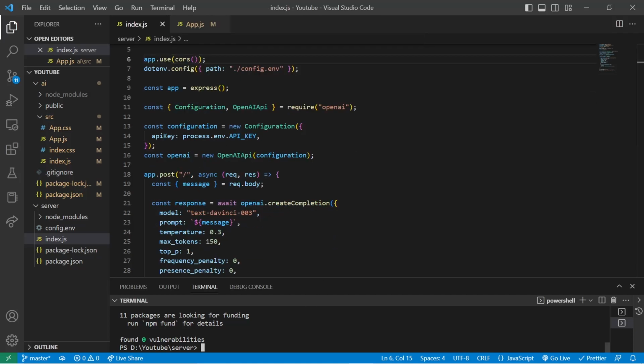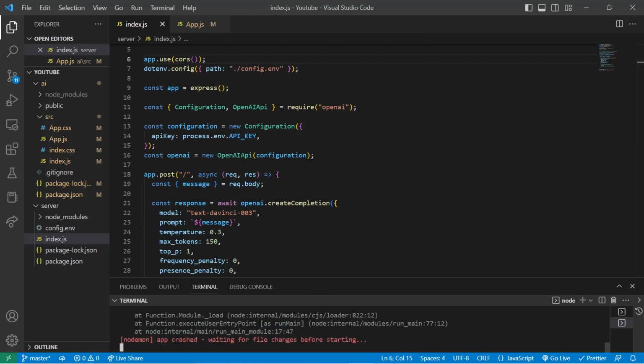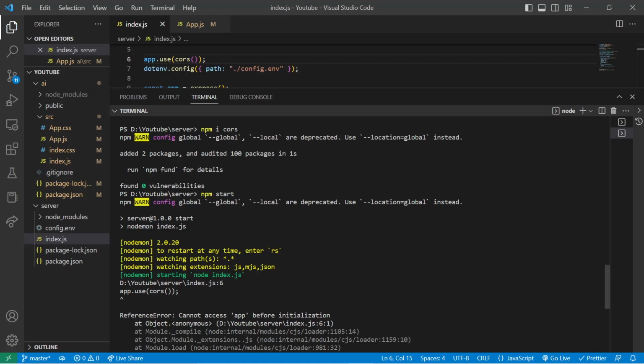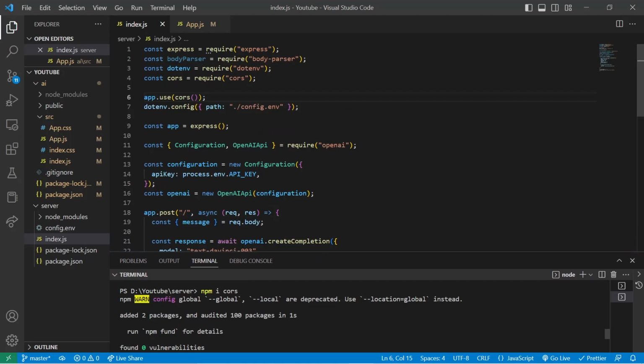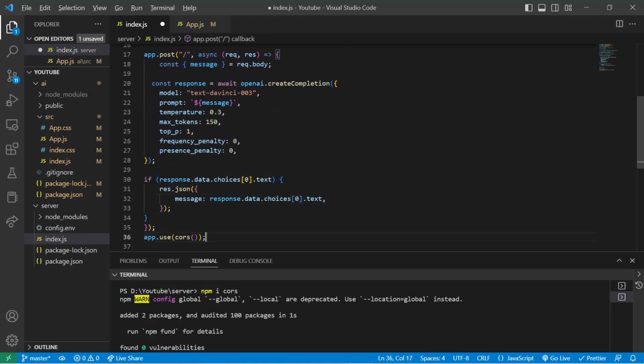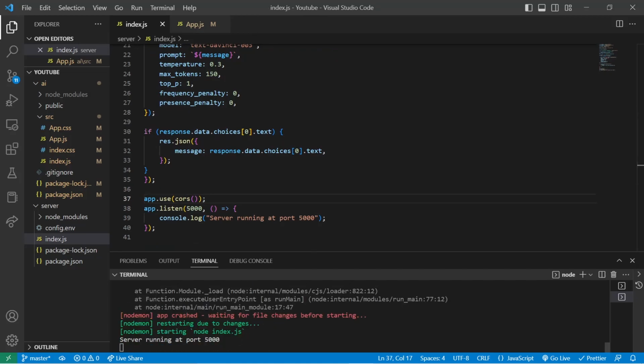We'll start this server again, npm start. Okay, waiting. Our app has crashed. I don't know why. It says cannot access app before initialization. Okay, so this is a mistake. We'll put this here. Let's see the terminal now, and our server is successfully running.